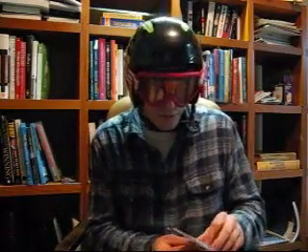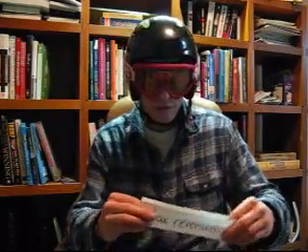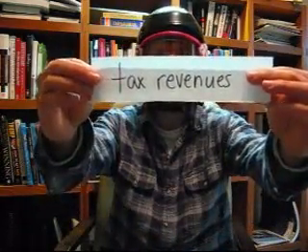The government deficit is how much money the government loses every year because they spend money and they collect money from tax. The difference is the deficit. How much money do they lose every year? So, first we have to look at tax revenues. Tax revenues. That's how much money do they collect in tax? How much tax do they take?